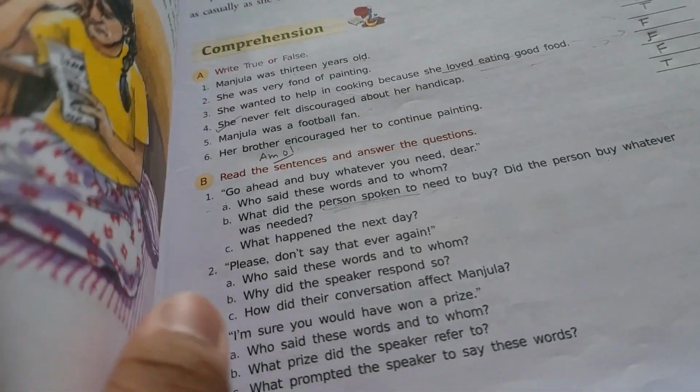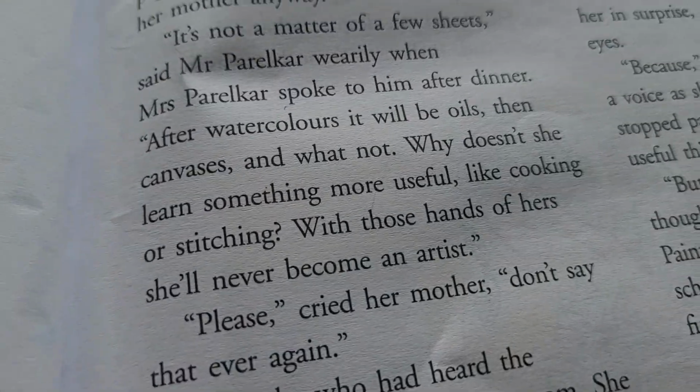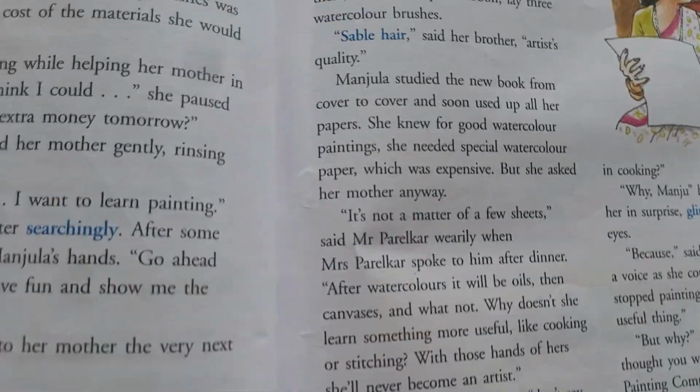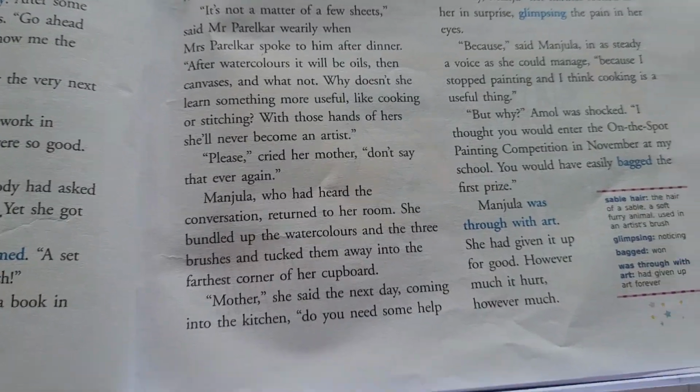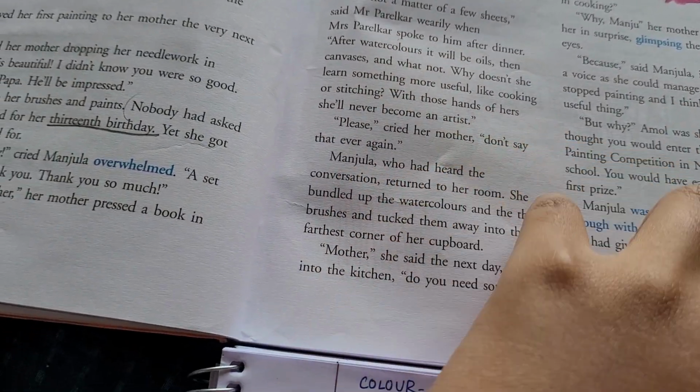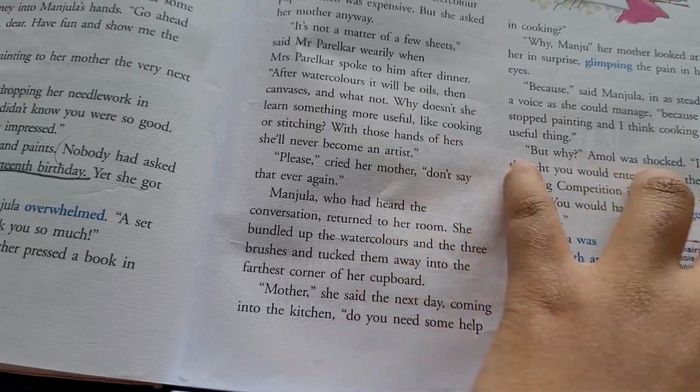He's of course an artist from India, right? So the great Indian artist Hussein. So everything is Indian over here. So the variants and the spellings are from the Indian variant, and it is better when you write answers for this, you write in the Indian variant only.